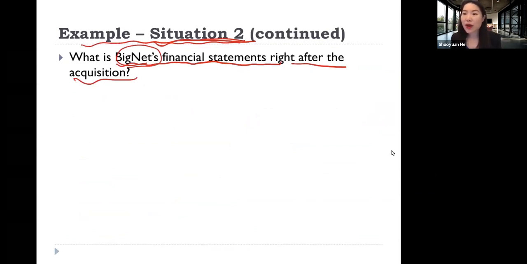The reason we are working on this is we are going to use this last column to compare it with the other dissolution situation later when we get there. But please first just take situation 2 and work out BigNet's financial statement after the acquisition. So take 5 minutes and you can pause your video for now.